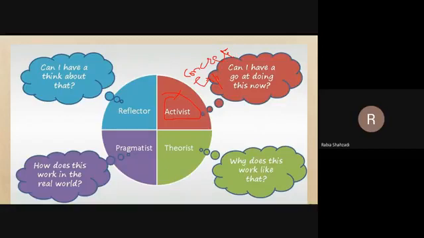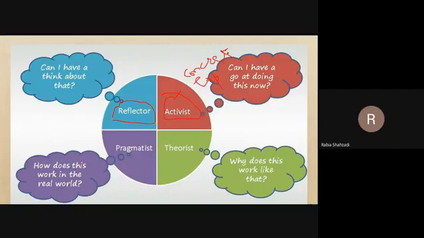Then comes the reflective observation. Here come the reflectors. In the reflective observation, we want you to reflect back on the situation. The same is the case with the reflectors.